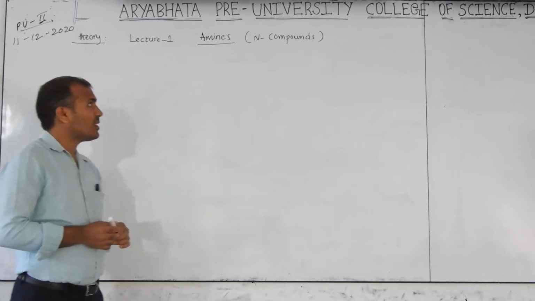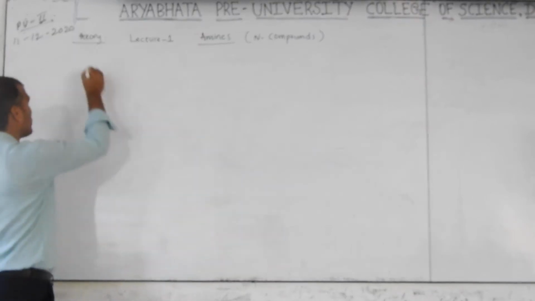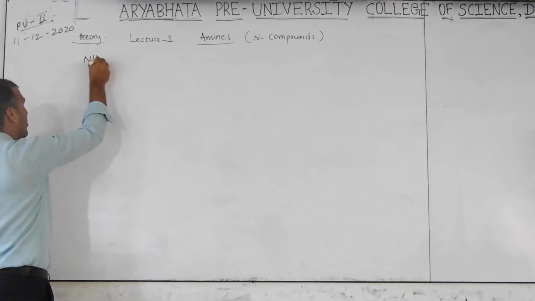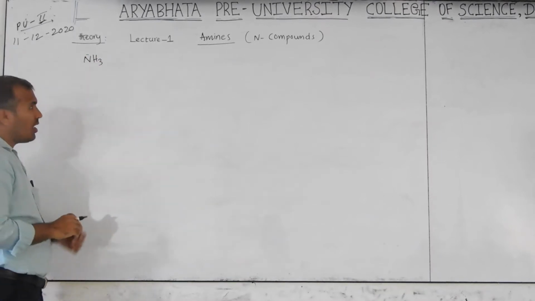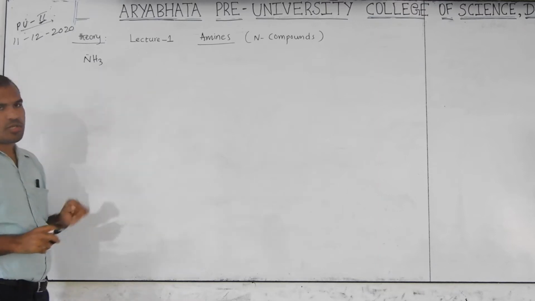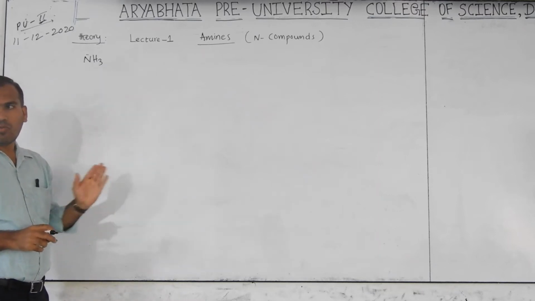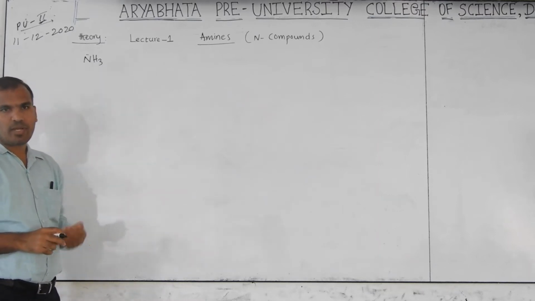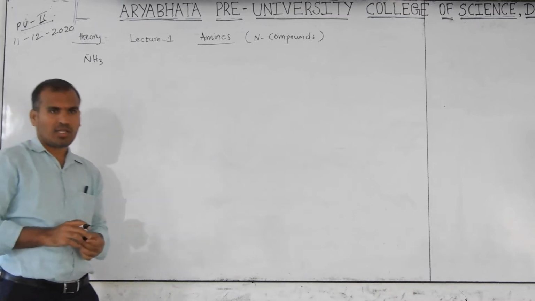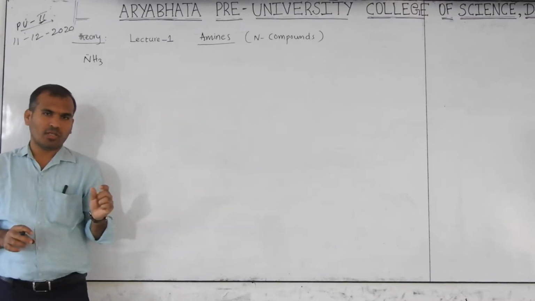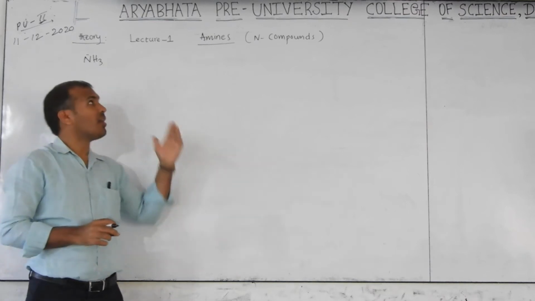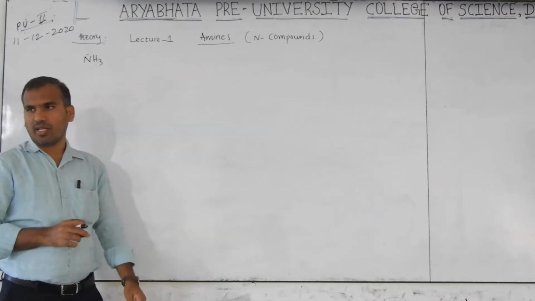So amines include ammonia. We know this is a base. How many hydrogens are bonded to nitrogen? Three. When one hydrogen is replaced by an alkyl or aryl (phenyl) group, then we get a compound called an amine.